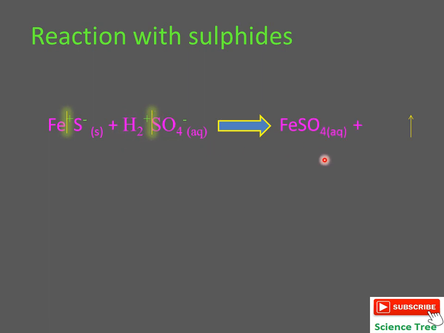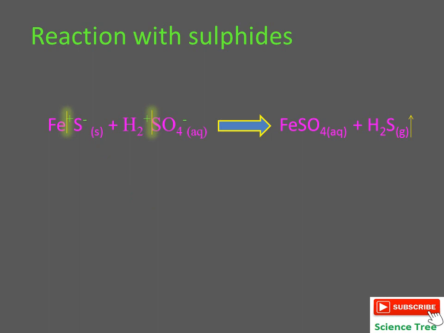So now in the product we have iron sulfate and hydrogen sulfide gas will evaporate. So here the yellow highlighted lines are showing from where the reaction has to break apart.